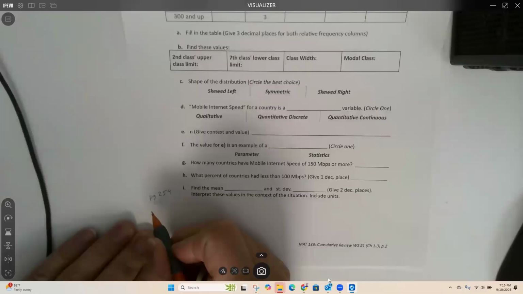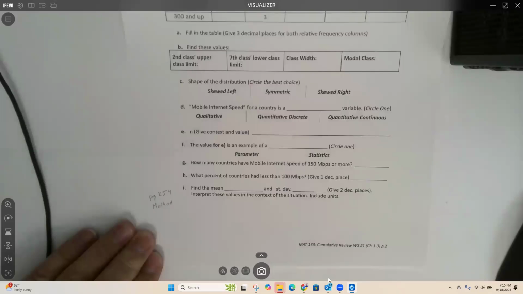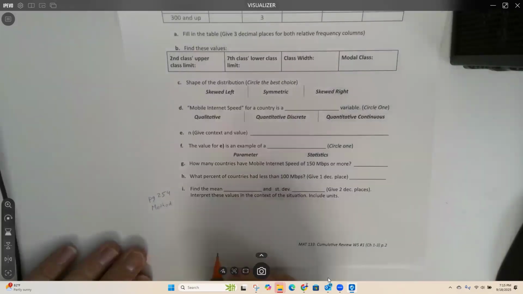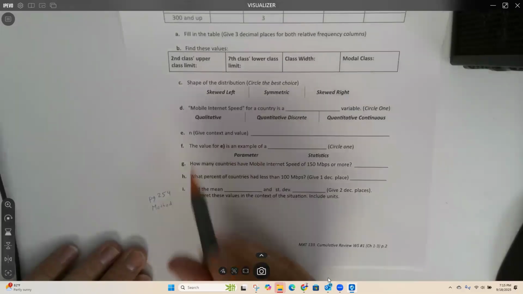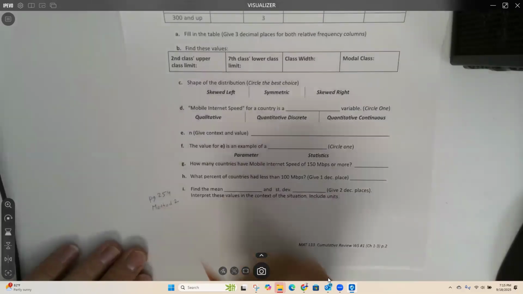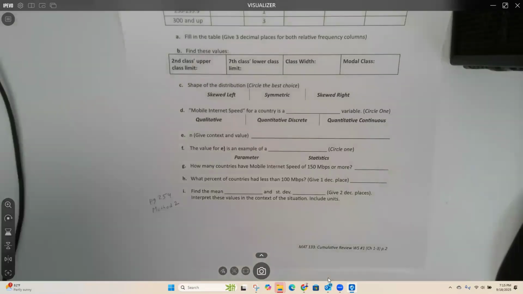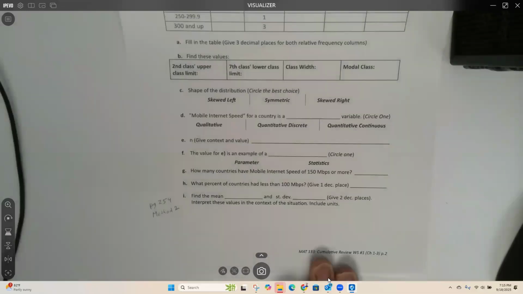There are three methods that we talk about for calculating mean and standard deviation. Method one is if you have the raw data. Method two is if you have a frequency distribution, which is what we have here, so we'll be using method two. And method three is if you have a probability distribution, which we haven't gotten to yet, so we'll get to that later. Okay.